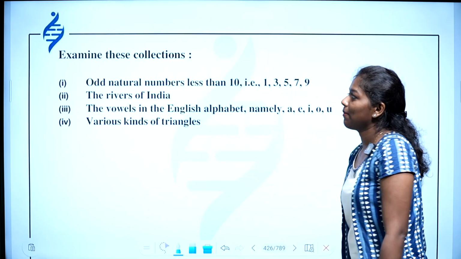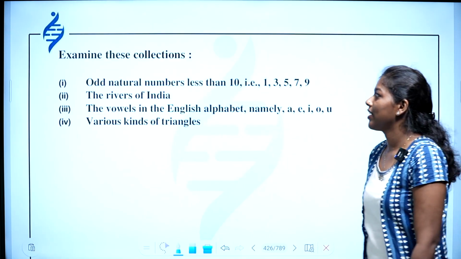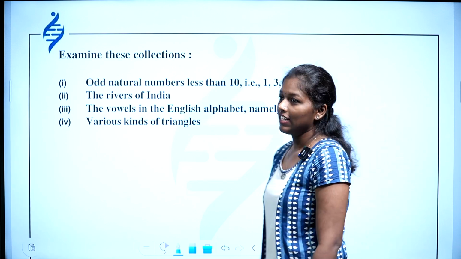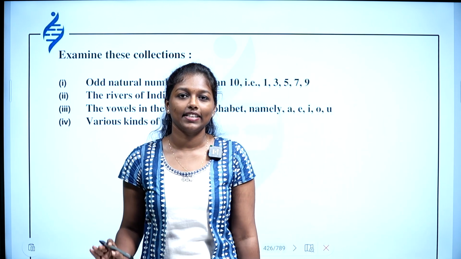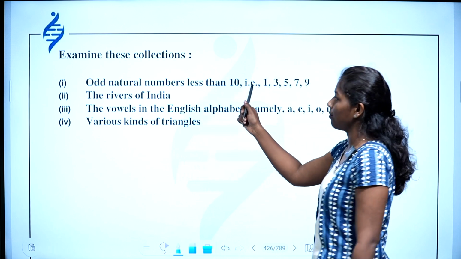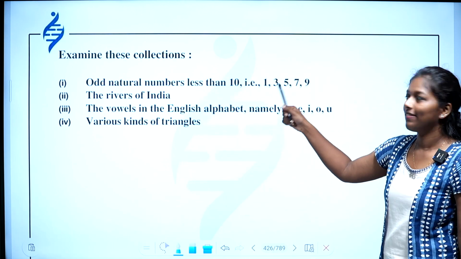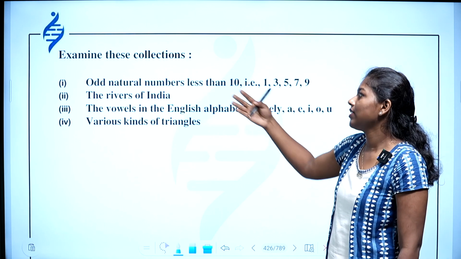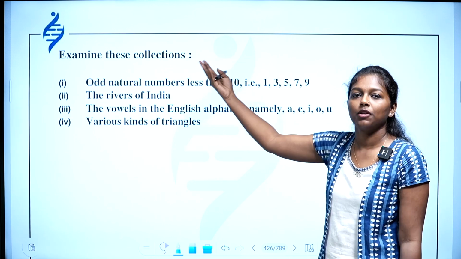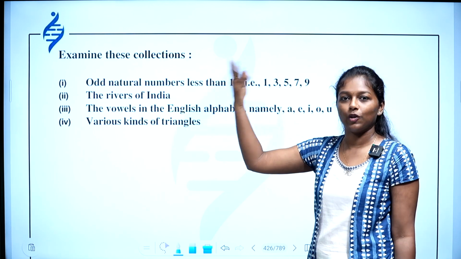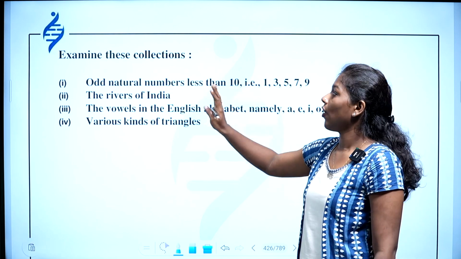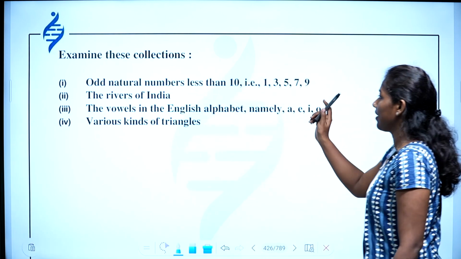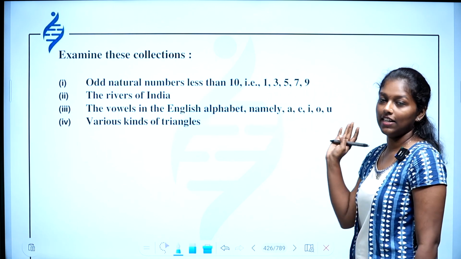See, examine these collections. Odd natural numbers less than 10, that is 1, 3, 5, 7, 9. Okay, so odd natural numbers less than 10 means there will be only 1, 3, 5, 7, 9. If we choose any other number, either it will be greater than 10, or it might not be a natural number, or it might not be odd. So odd natural numbers less than 10 means only 1, 3, 5, 7, 9 come.